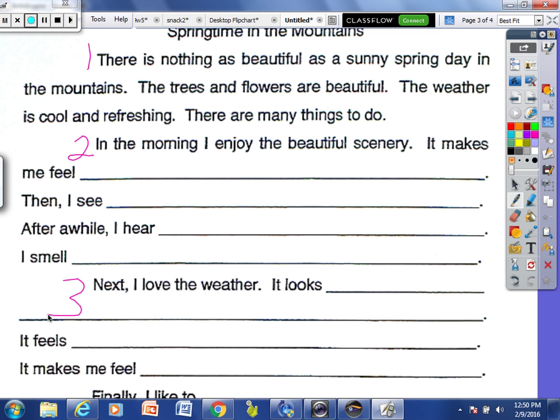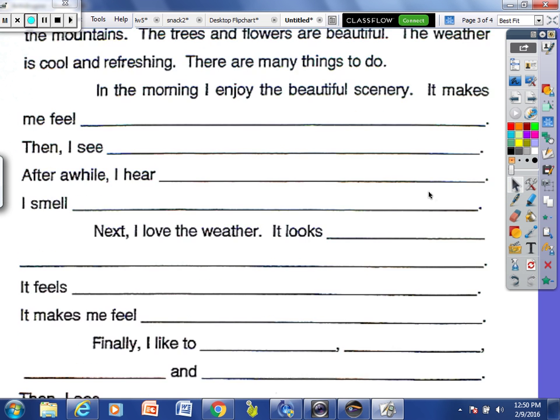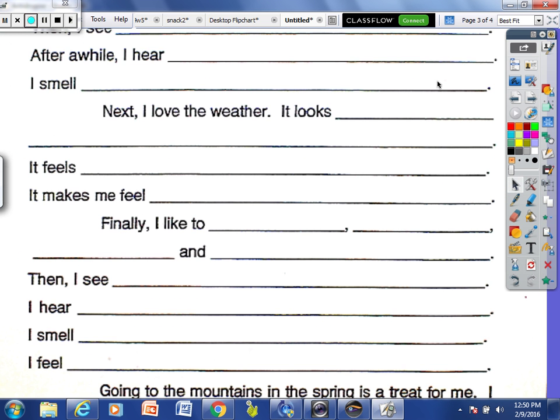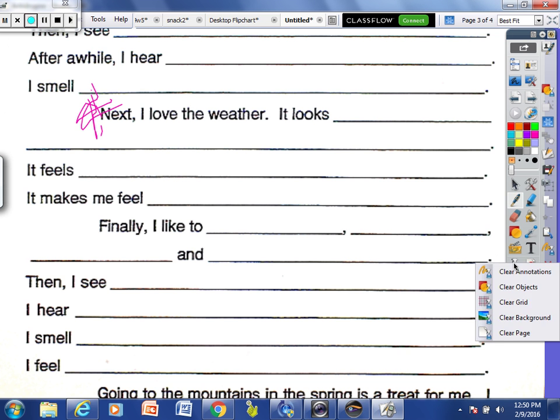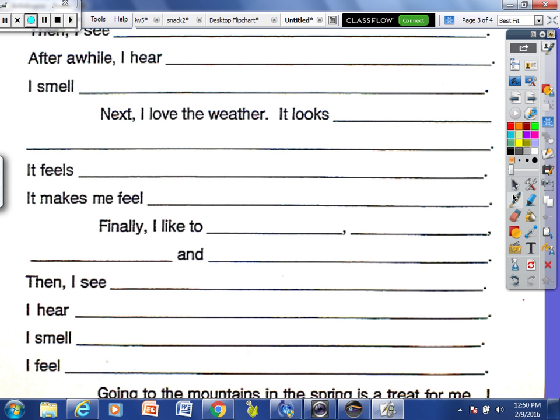I'm going to have to slide it up. 4. Oops. That doesn't really look like a 4. So sorry. 4 and 5. So 5 paragraphs.